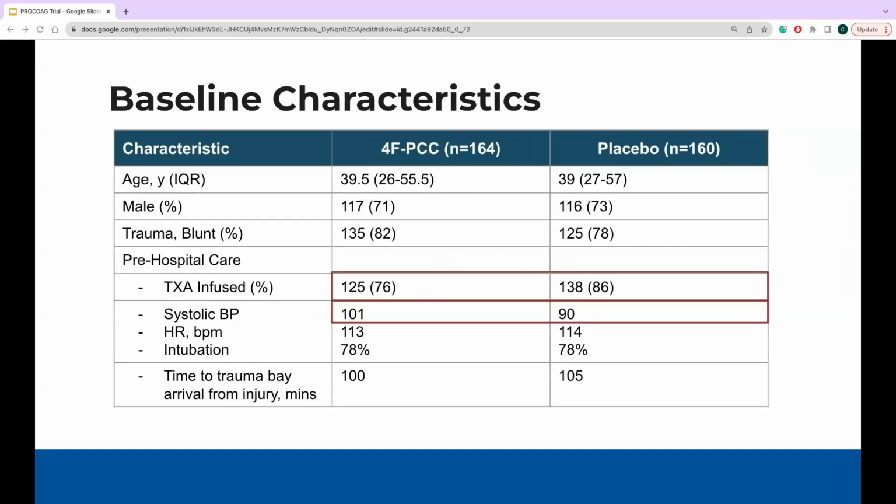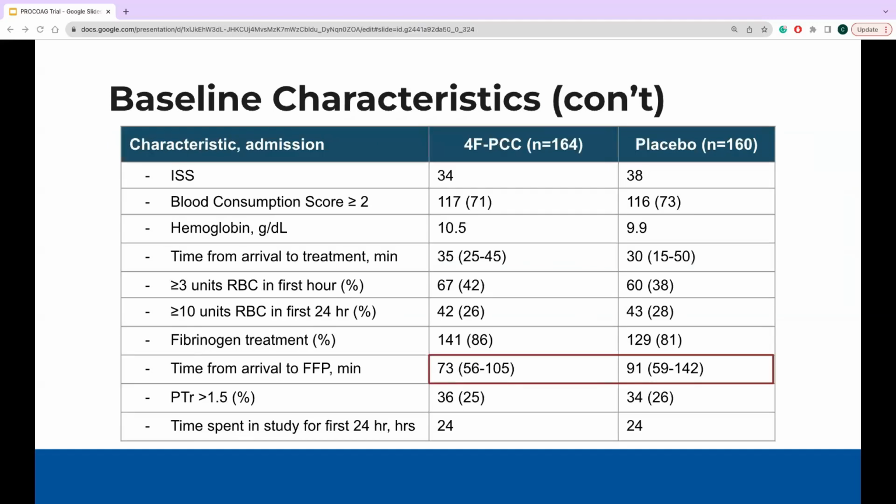Looking at baseline characteristics, the majority of the patients in this population were 30 to 50-year-old males with blunt force trauma. And in their pre-hospital care, most factors were similar, with some noted difference of greater percentage of TXA infusion as well as lower systolic blood pressures that was seen in the placebo group. In terms of admission findings, they were mostly similar across the two groups, with a slightly longer time to starting FFP in the placebo group.